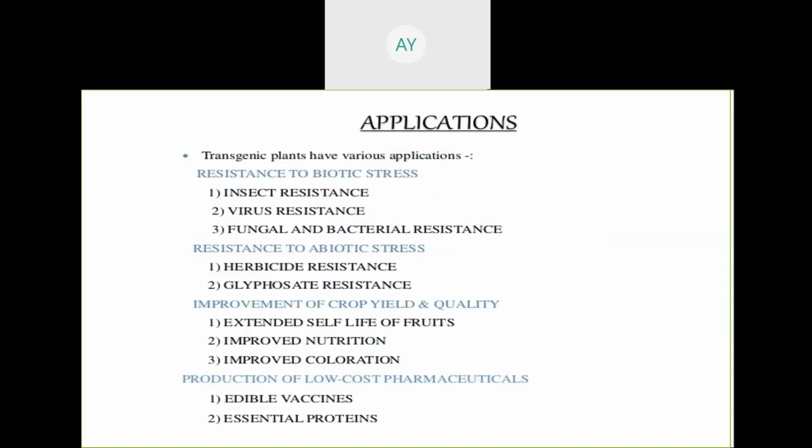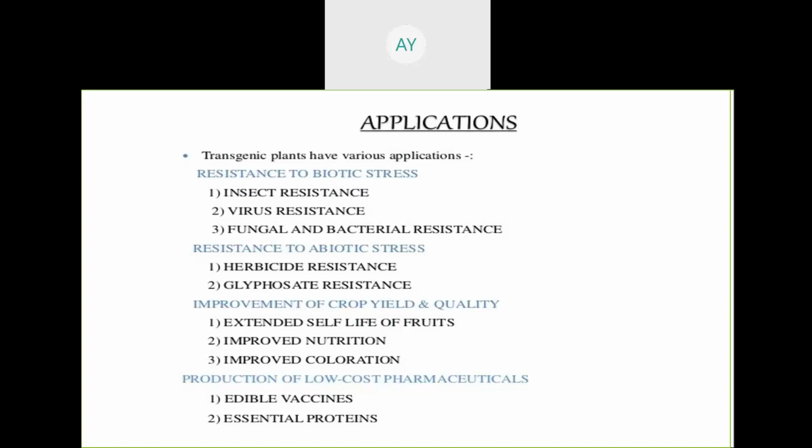Resistance to biotic stress, insect resistance, means you can produce a huge quantity of cotton fiber. Virus resistance in case of papaya, you can produce a huge quantity of fruit. Fungal and bacterial resistance means the plant is not affected by fungus and bacteria in case of vegetable and fruit crops. Next is herbicide resistance, Roundup Ready variety of the soybean or other crops like corn and cotton. So glyphosate resistance, you know, glyphosate resistant variety, that is abiotic resistance.